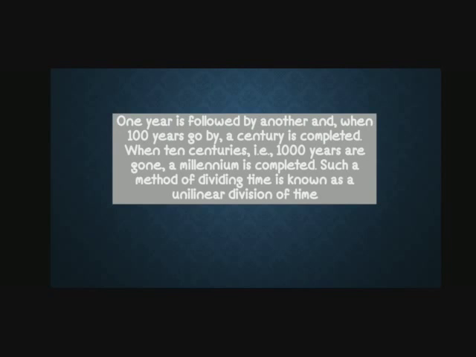1 year is followed by another, and when 100 years go by, a century is completed. So when 100 years go by, we call it a century. And when 10 centuries, that is 1000 years, are gone, a millennium is completed. Such a method of dividing time is known as unilinear division of time. So when 100 years are gone, it is called a century. But when 1000 years are gone, it is called a millennium. So this method is called unilinear division of time, that is in a serial order, in an ascending order.